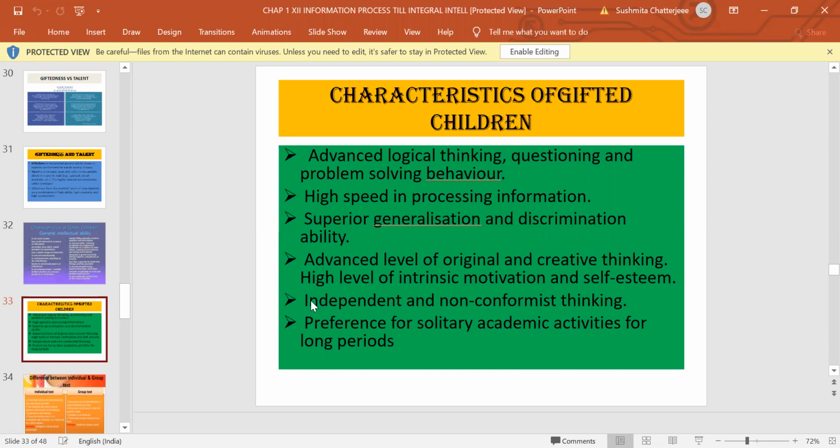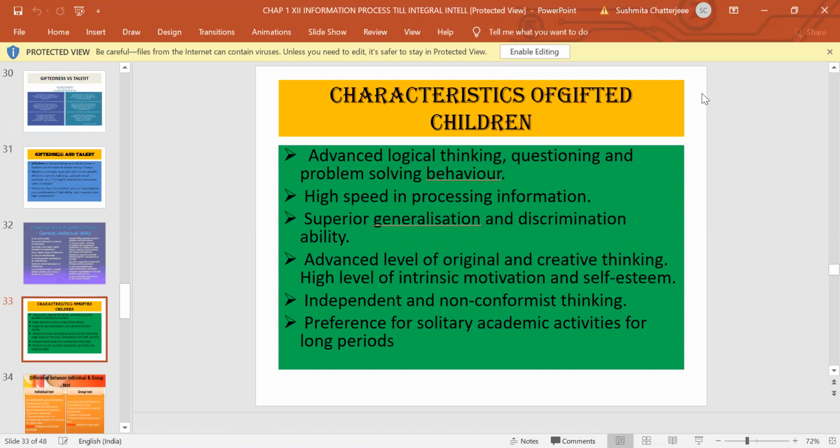Independent thinking, they don't go with the crowd. They don't want to think like what the crowd thinks. They are non-conformist, completely independent minded. They do not think the way other people think. And they have a preference for solitary academic activities for a longer period of time. So they prefer to stay in academic activities. Solitary means they would like to do it completely single-handed, not take the help of others for a longer period of time. Hope you have understood the differences between giftedness and talent clearly.